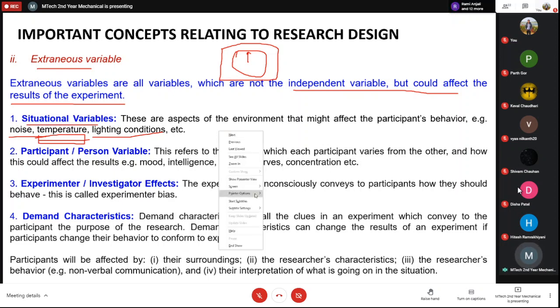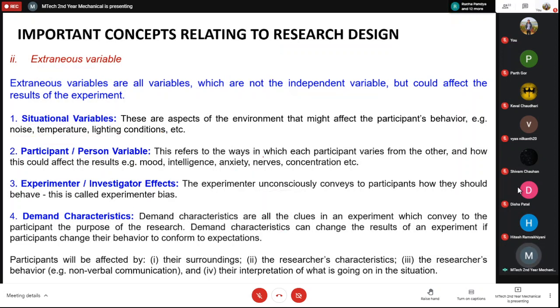The second thing is the participant or the person variable. The participant or person variable refers to the ways in which participants vary from each other. It includes mood, intelligence, anxiety, nerves, concentration, etc. So you should take proper rest and proper food. Only then can you do your experiments or any study or any research.